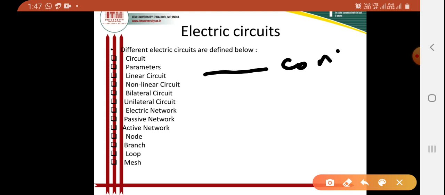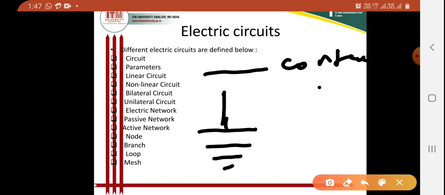This is our conductor. Then the symbol for ground. This is your ground. This is the symbol for ground.